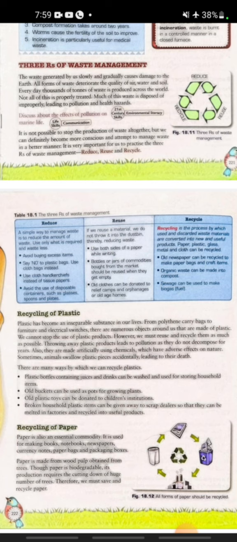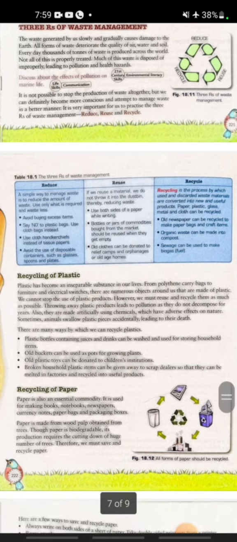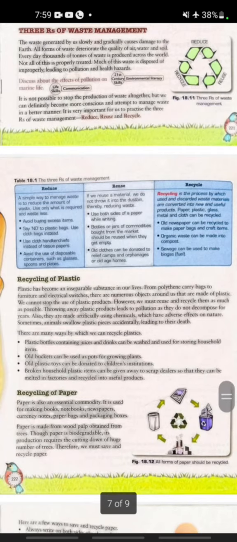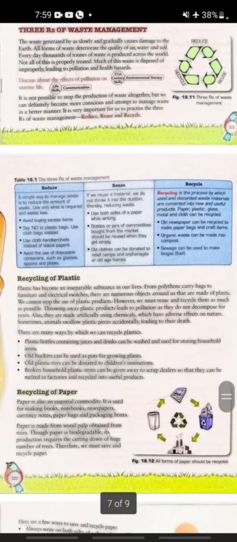Now we discuss reuse. If we reuse a material, we do not throw it into the dustbin, thereby reducing waste. The points of reuse are: use both sides of a paper while writing, and old clothes can be donated in relief camps.